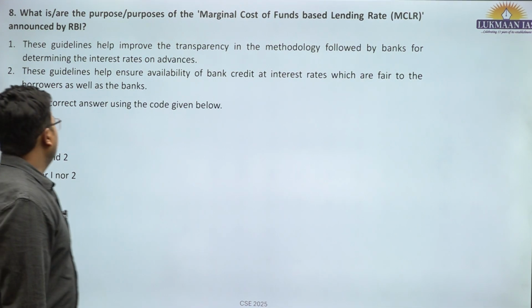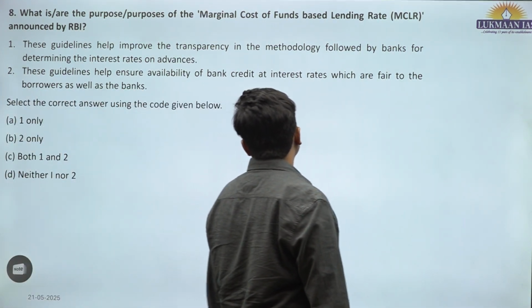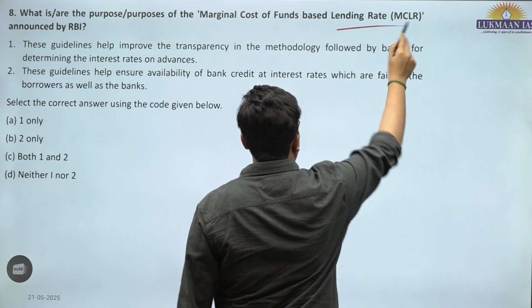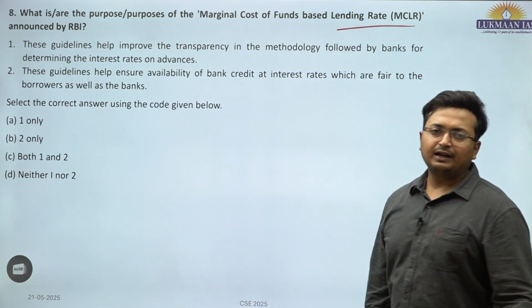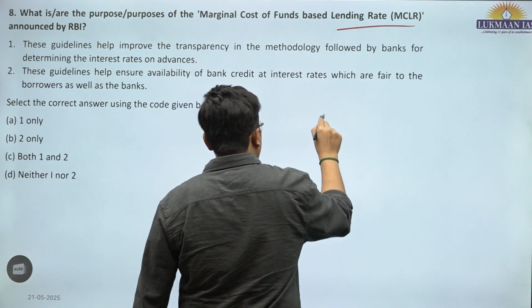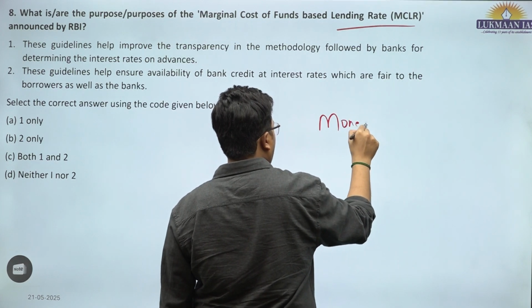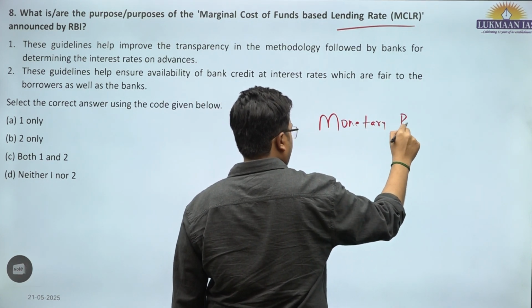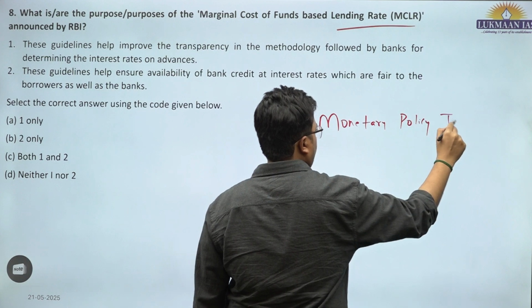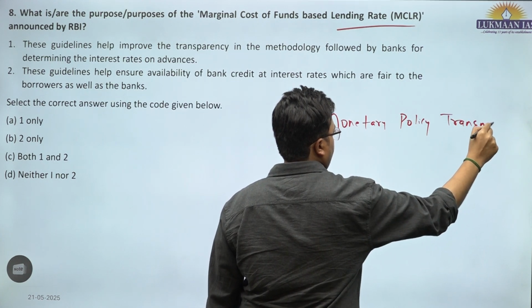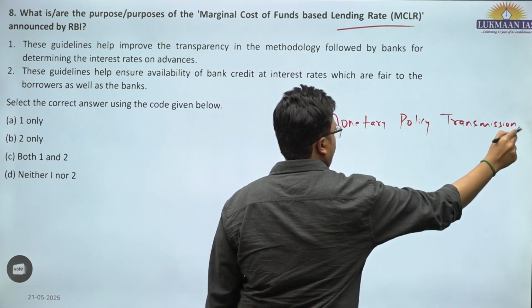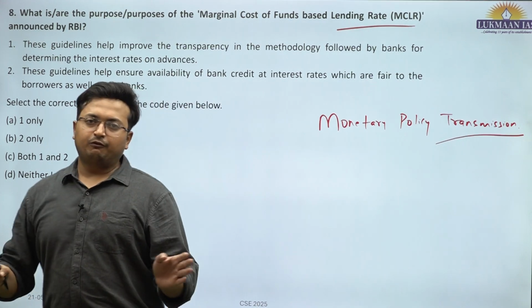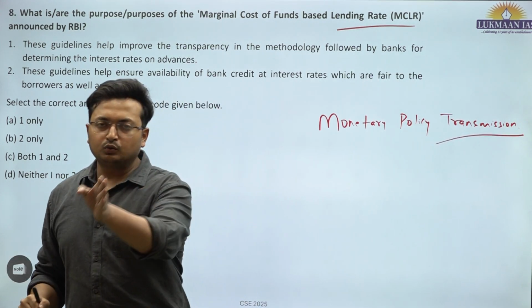8th. What are the purposes of the marginal cost of fund based lending rate, MCLR? MCLR helps in monetary policy transmission. So if the repo rates have been cut, was that cut passed on to the market or not?